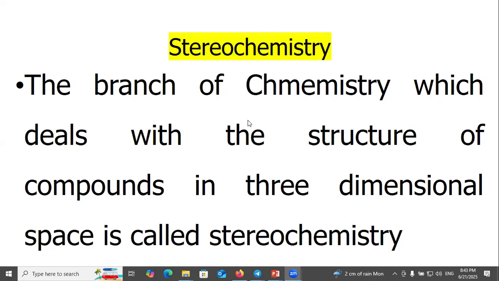I'm discussing stereochemistry, the branch of chemistry which deals with the structure of compounds in three-dimensional space. This topic is under B Sc First year, Trivandrum University, Institute of Science and Technology. Stereochemistry is the branch of chemistry which deals with the structure of compounds in three-dimensional space.